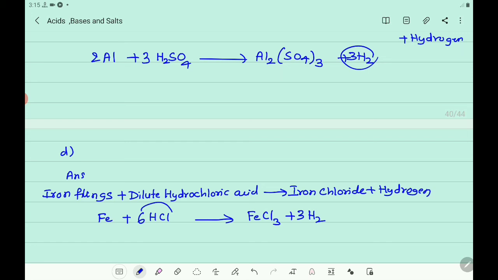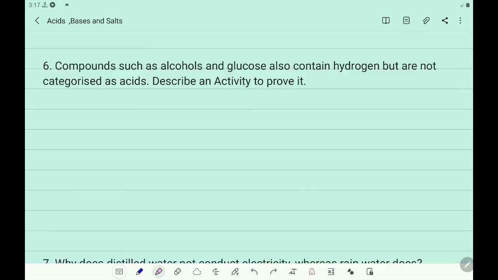Then 6 Cl is there. So you write 2 here, so 2 FeCl3 becomes 6 Cl atoms. Then 2 Fe you got here, so you write 2 Fe. So the equation is 2Fe plus 6HCl gives 2FeCl3 plus 3H2. Now you got the balanced chemical equation.